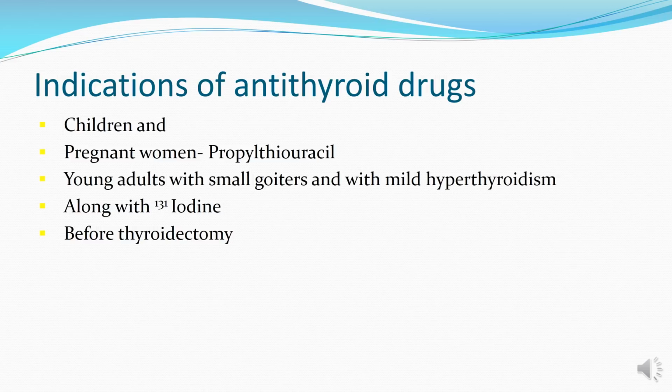These drugs are also given before thyroidectomy to decrease thyroid hormone synthesis, so that the stores of thyroid hormone in the body are reduced, and such reduced stores will not show an exaggerated release of thyroid hormone during surgery. The second advantage is that propylthiouracil will also inhibit the conversion of T4 to T3, which is the active hormone, leading to more toxic effects of the thyroid hormone that can be inadvertently released during surgery.